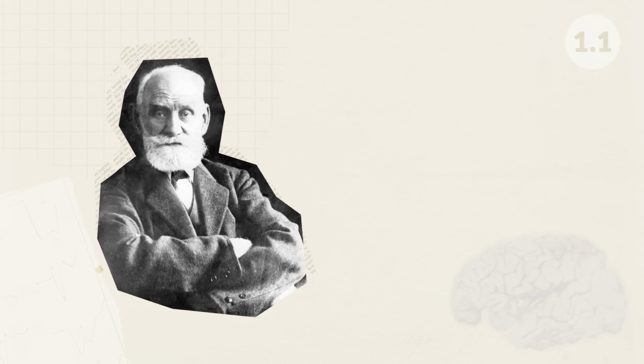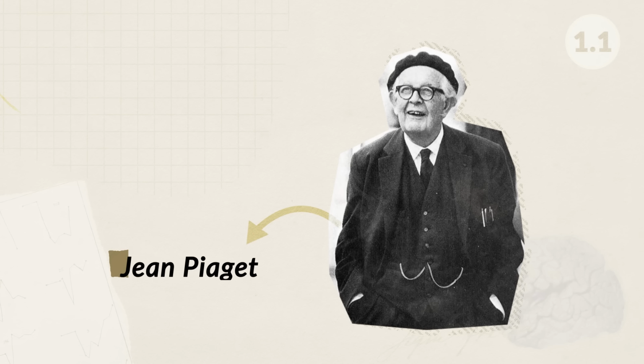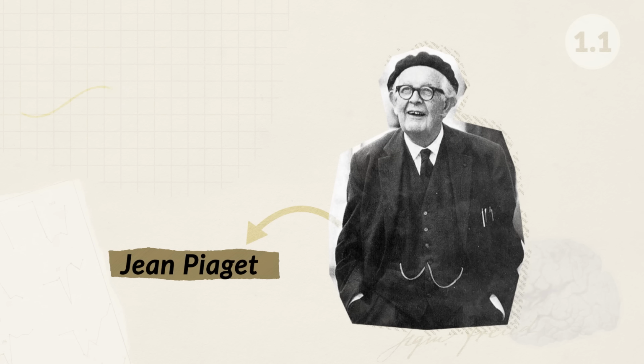Ivan Pavlov focused on reflex conditioning, which would later become known as classical conditioning. He is most known for his experiment with dogs and their digestion. Jean Piaget was the first psychologist to conduct a systematic study of cognitive development. He would eventually go on to create a theory of cognitive development focusing on children.